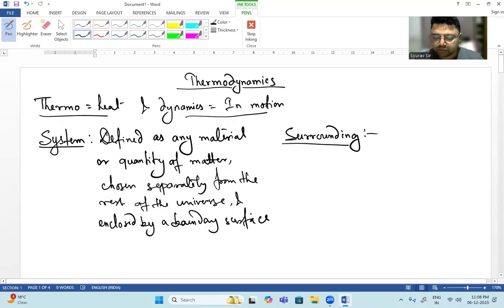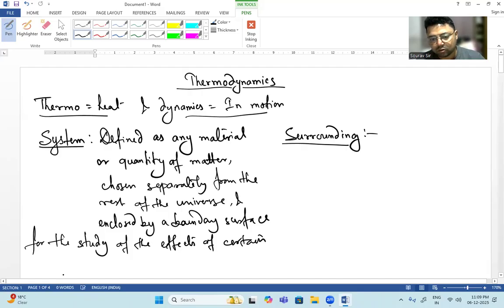for the study of the effects of certain properties like pressure, temperature, etc. Okay, so this is what a system can be defined as.